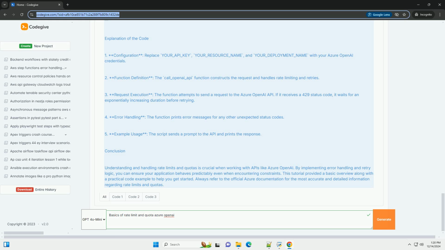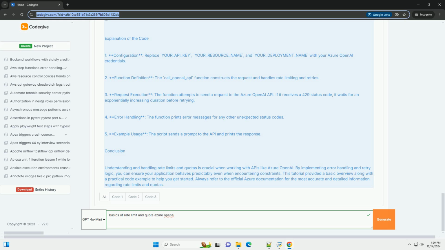Azure OpenAI rate limits and quotas. Azure OpenAI has specific rate limits and quotas that depend on the pricing tier you choose. It's essential to consult the Azure documentation for the most up-to-date information on limits and quotas.